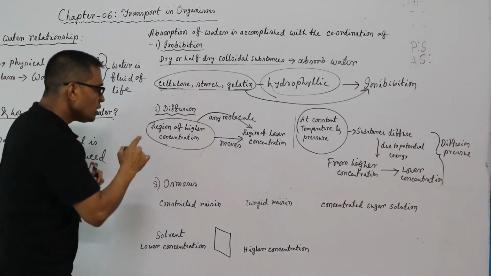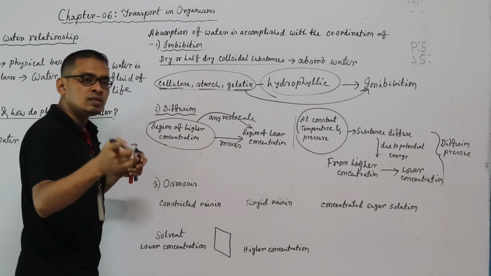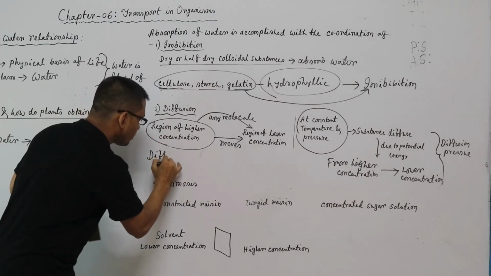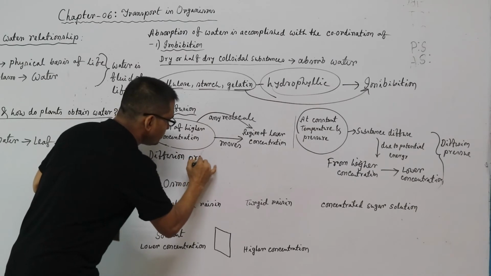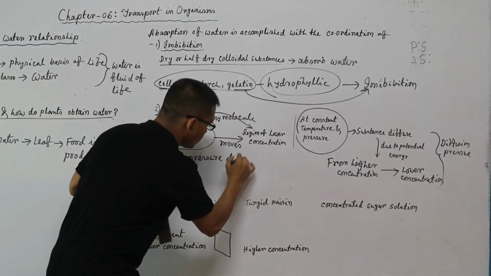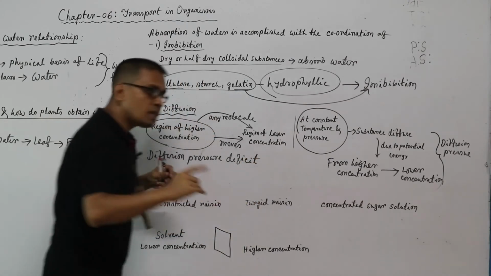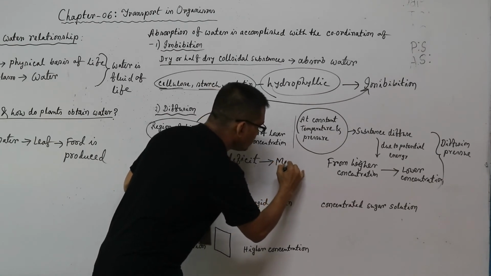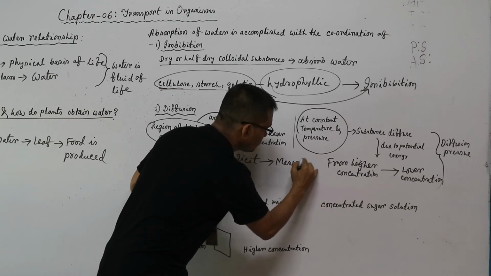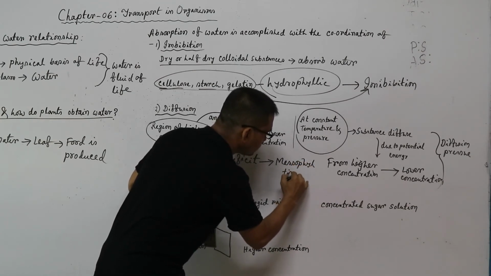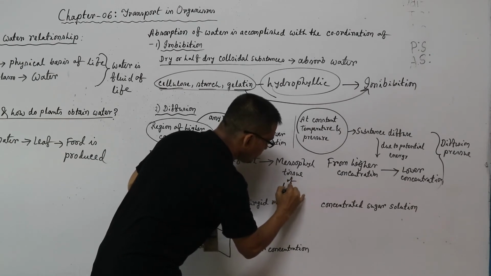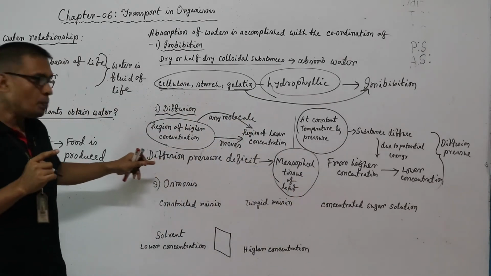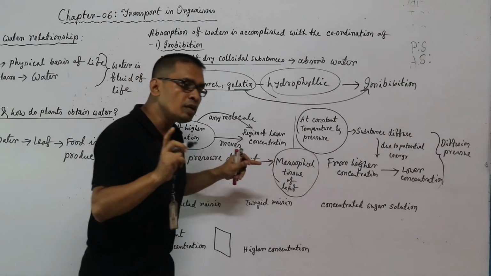The difference between diffusion pressures is known as diffusion pressure deficit, and diffusion pressure deficit basically develops in the mesophyll tissue of the leaf.